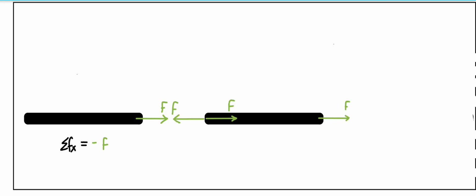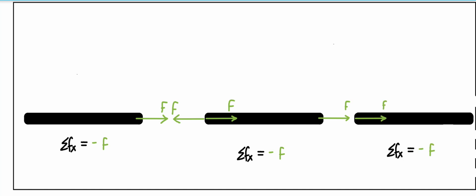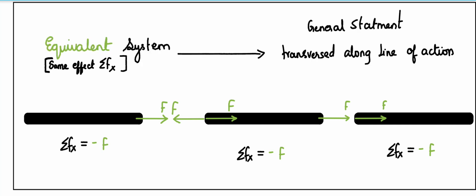So what is this F creates, that is summation of Fx is equal to minus F, that is the effect this force creates. Similarly, if I take this case, or I like to manipulate F and minus F that acts at a point which doesn't impart any effect, so also the case will be same. So by this I can slide a vector force along its line of action without altering the effect. That's the statement I like to make here.